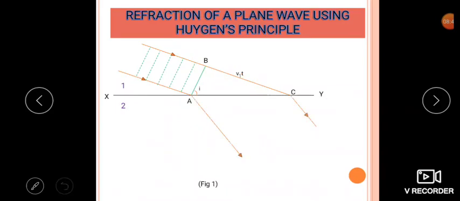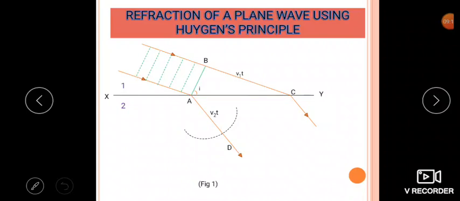That point we can call D, that the circular rings we have taken will reach up to the point D, and we can call it AD is equal to V2T. So to get the position of the new wavefront, we have to draw the tangent now. For that, the secondary wavelet from A will travel the distance V2T in medium 2 in the same time